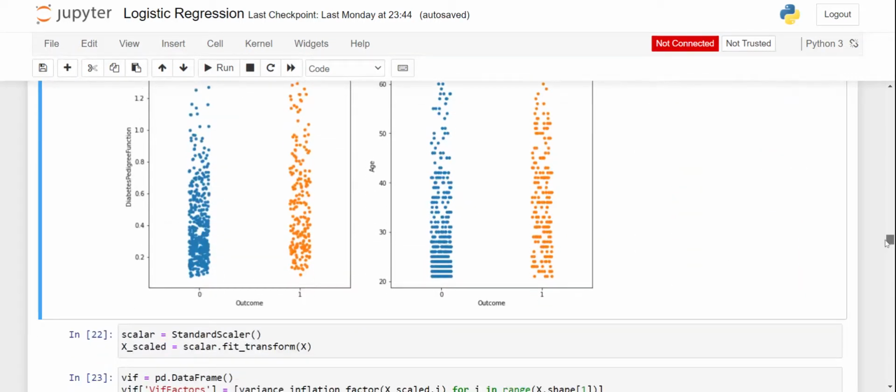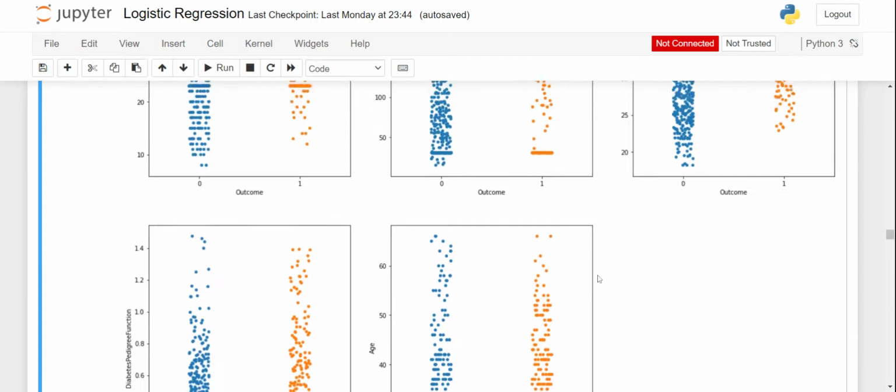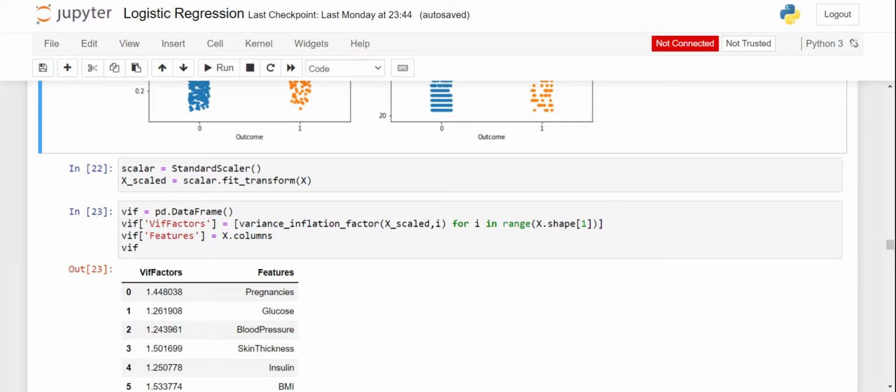And diabetes pedigree function and age too have a balanced data set. So we did not need to apply SMOTE to oversample or undersample our model regarding any of the classification. Moving ahead, I will use standard scaler to normalize the features.